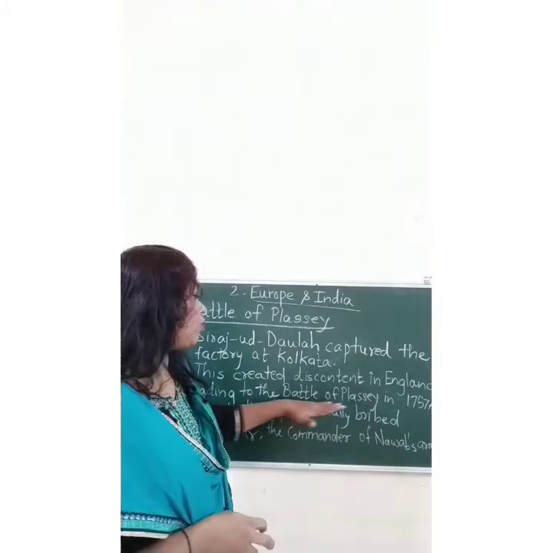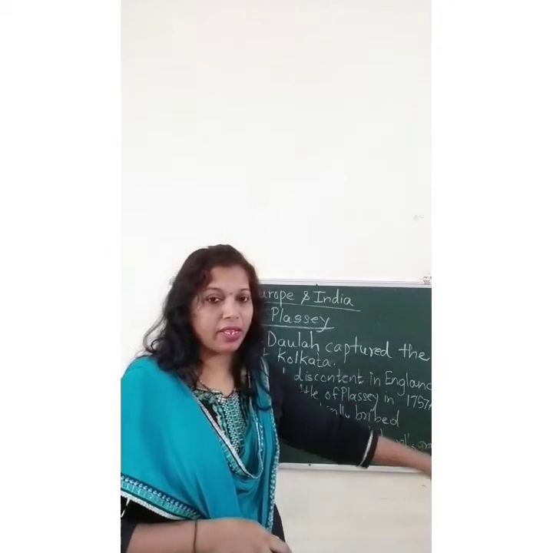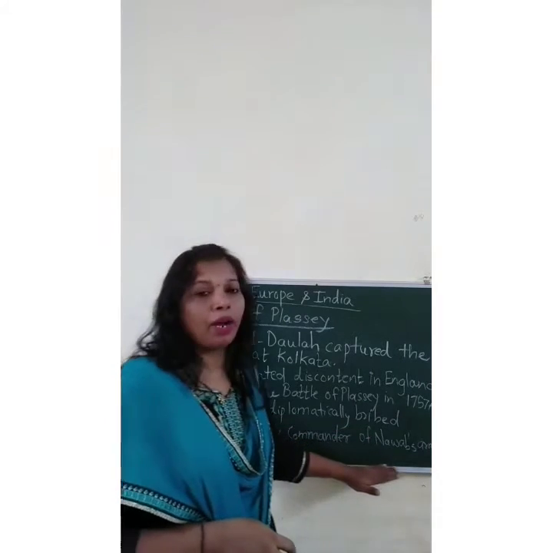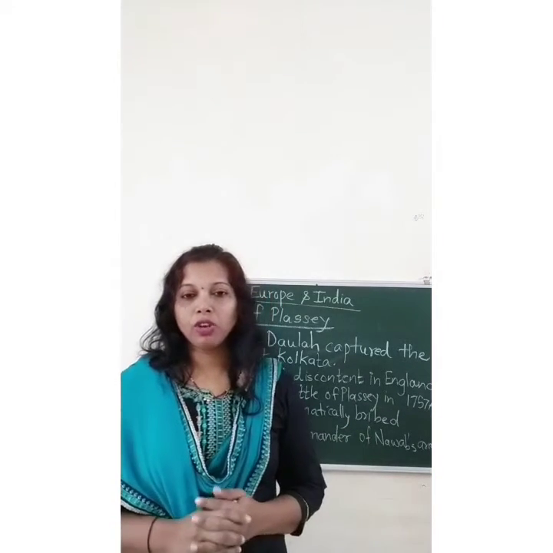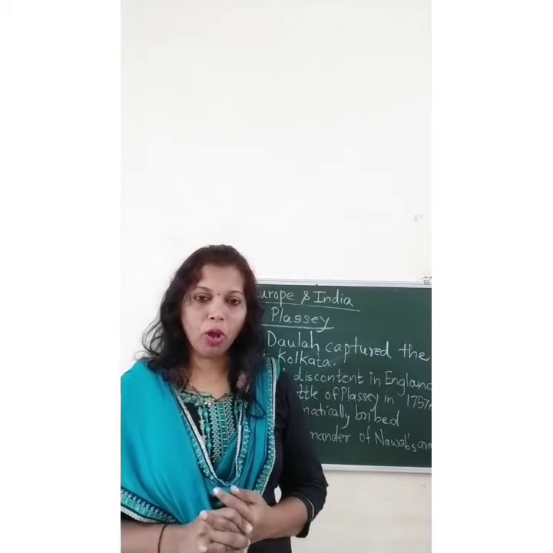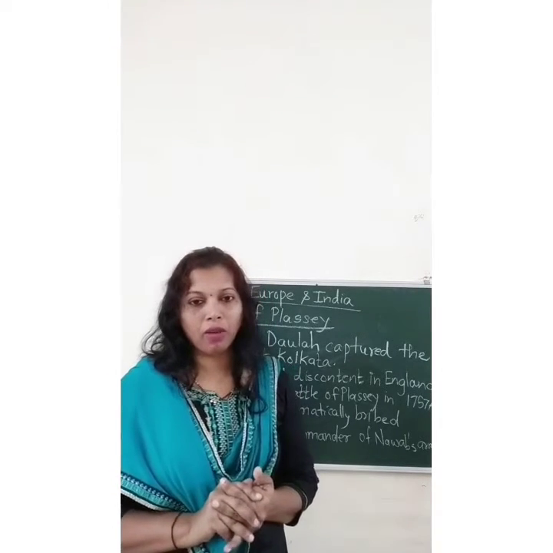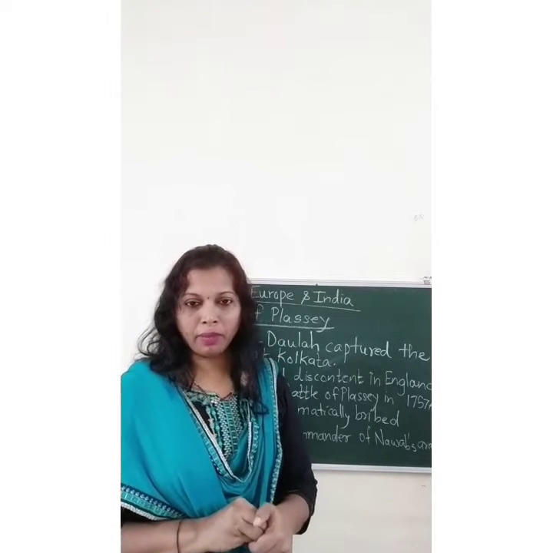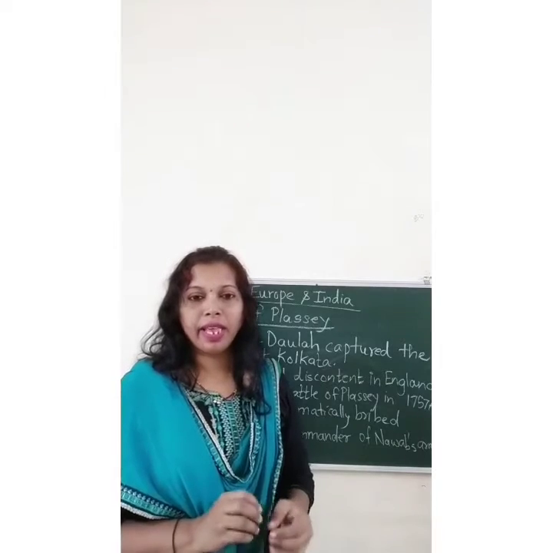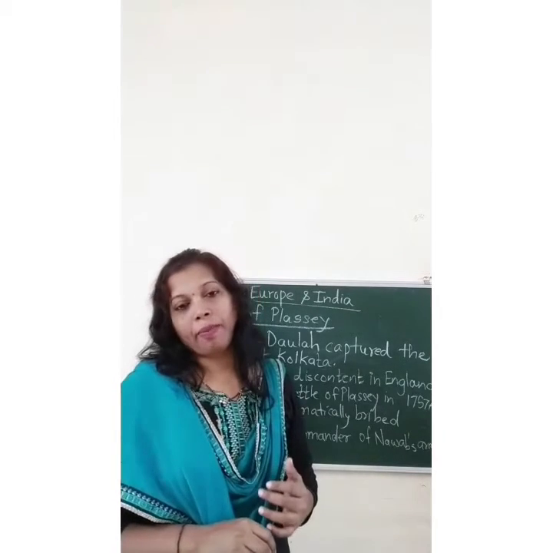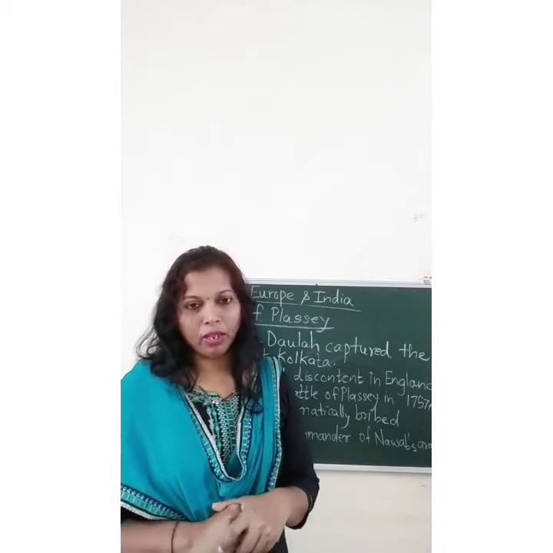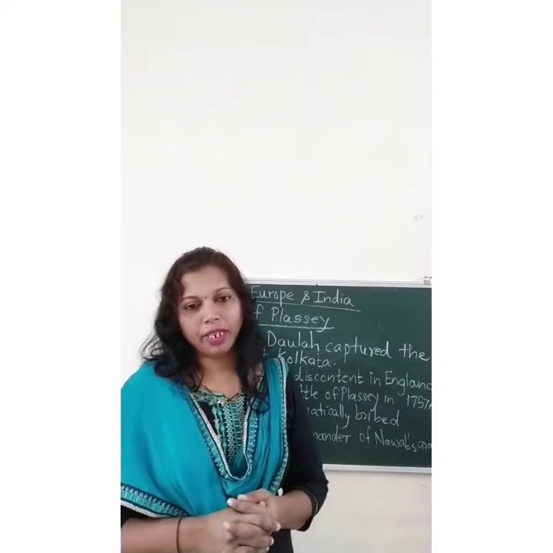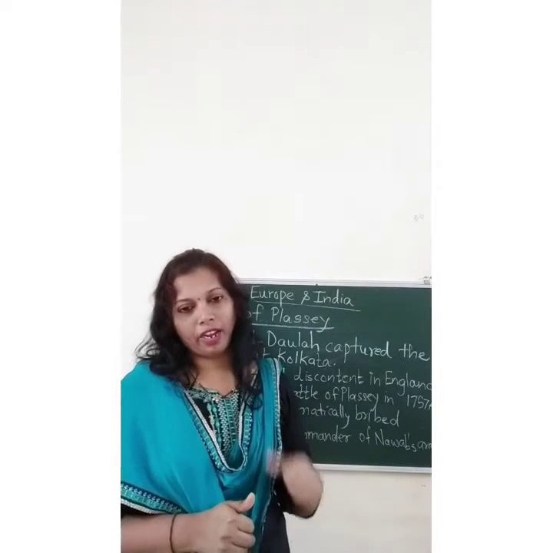So this led to the Battle of Plassey in 1757 AD. Robert Clive diplomatically bribed Mir Jafar, who was the commander of the Nawab's army. Clive told Mir Jafar that if he did not help Siraj-ud-Dowla in the battle, they would make him the Nawab of Bengal. That is how Mir Jafar remained neutral when the battle took place, and that is how Siraj-ud-Dowla was defeated.